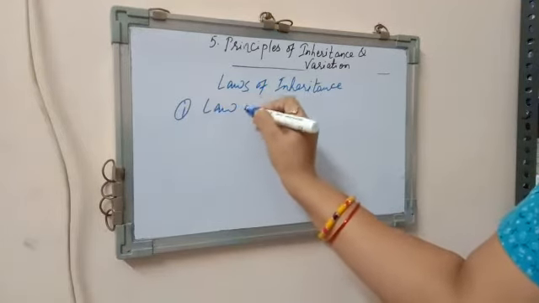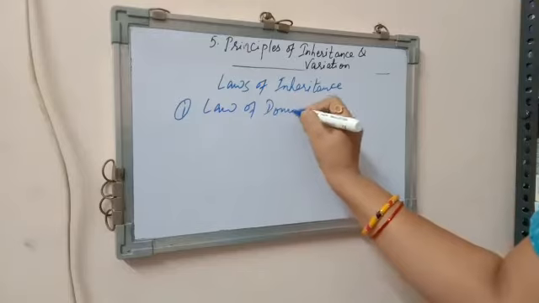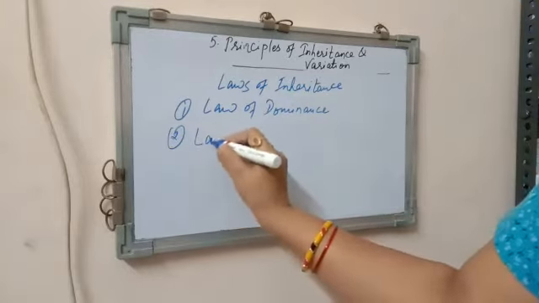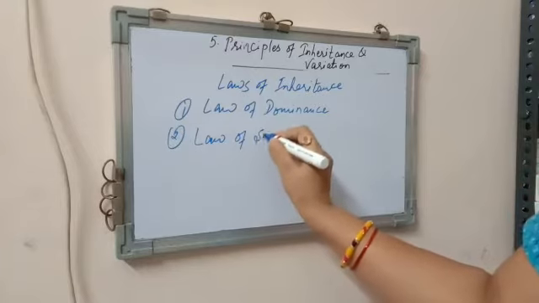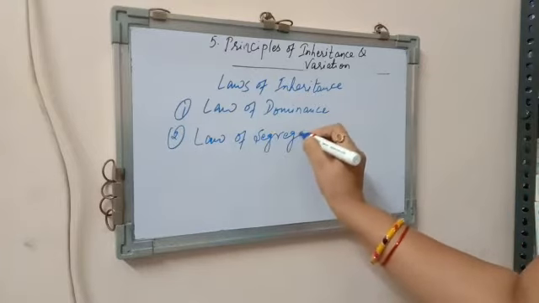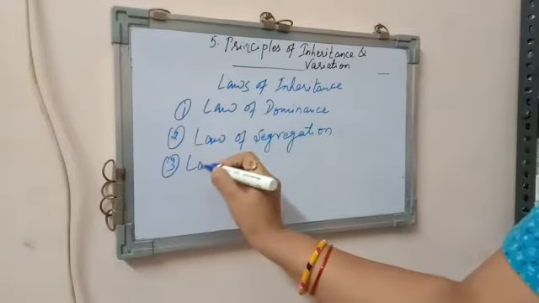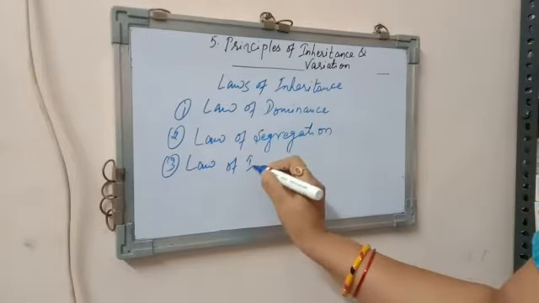The first law is the law of dominance. Second, we have the law of segregation. And third is the law of independent assortment.